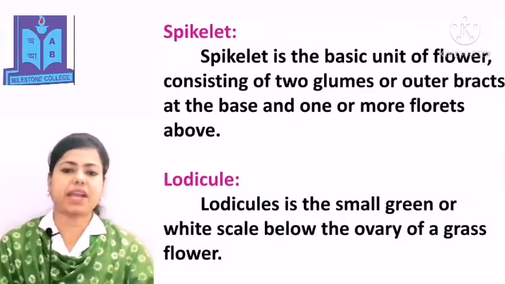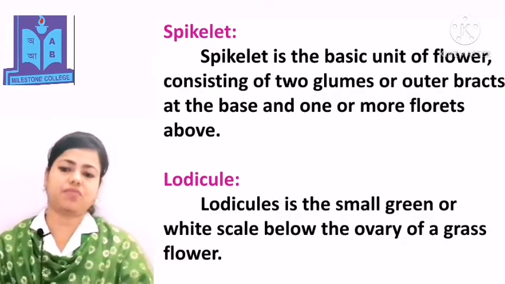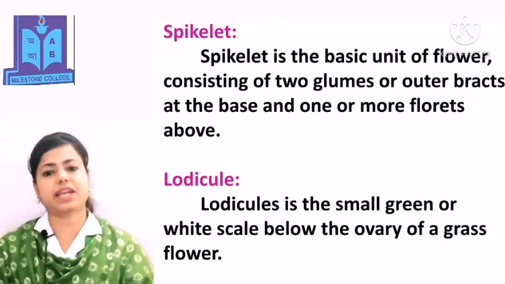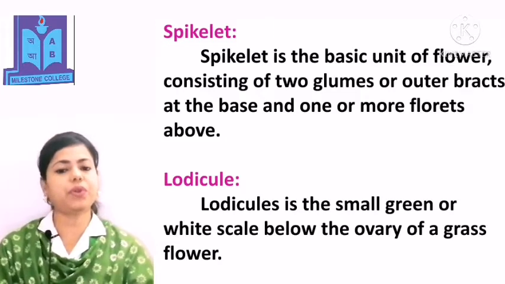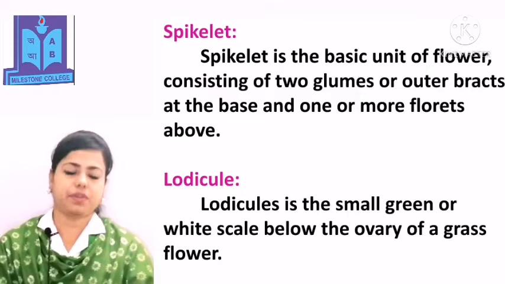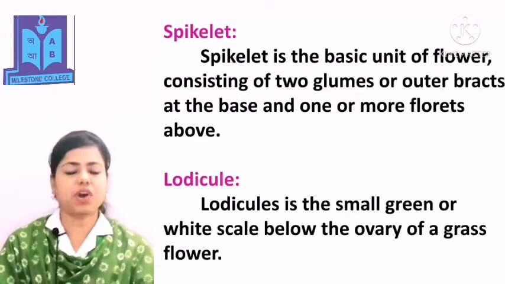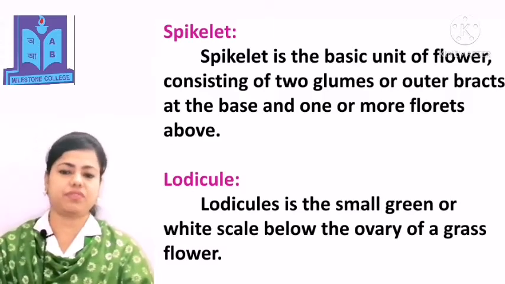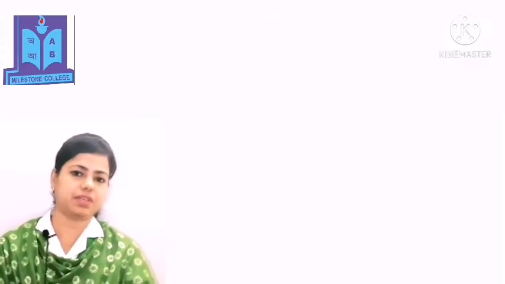Spikelet. Spikelet is the basic unit of flower, consisting of two glumes or outer bracts at the base and one or more florets above. Lodicule. Lodicule is the small green or white scale below the ovary of a grass family flower.